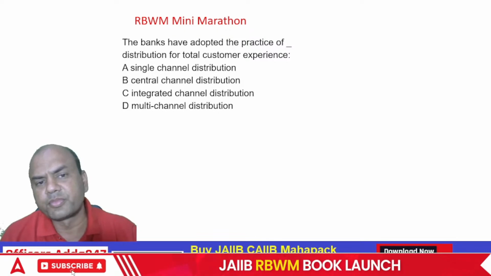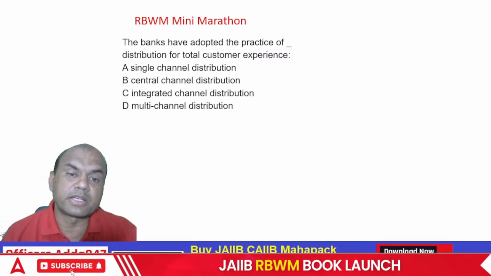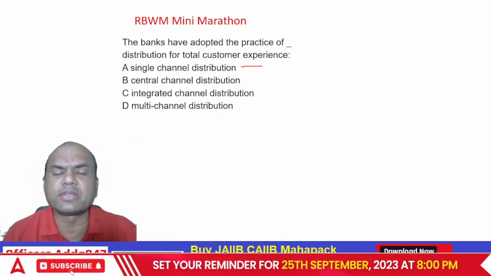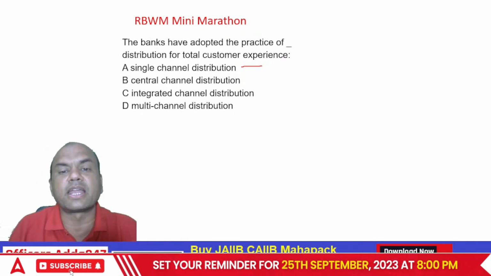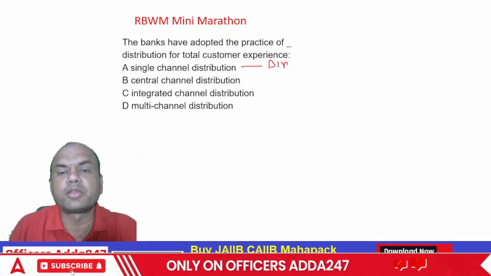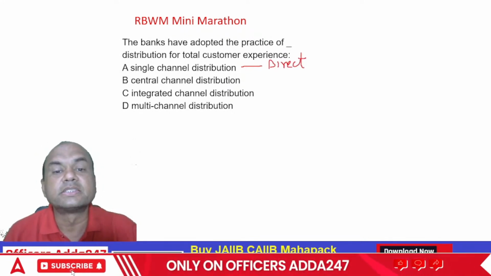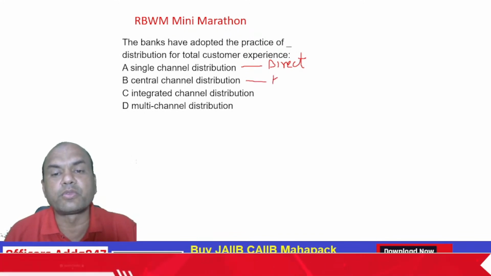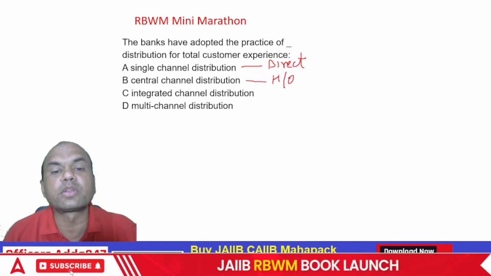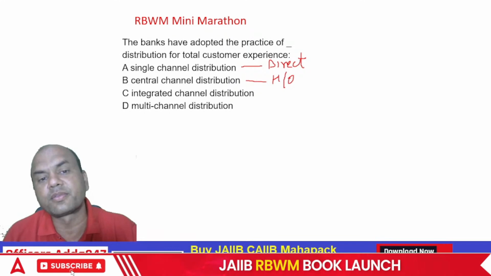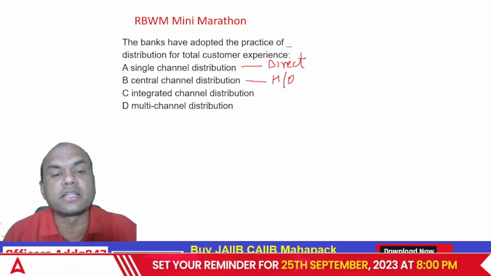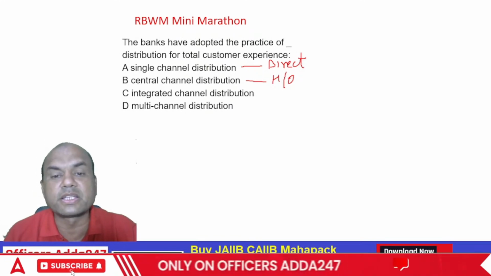Banks have adopted single. What is single channel? Single channel means it can be any channel, generally we call it direct channel. Direct means branch. Central channel, only HO, head office. Head office will speak to the customer and do everything. Integrated means all these are combined, mixed with each other.